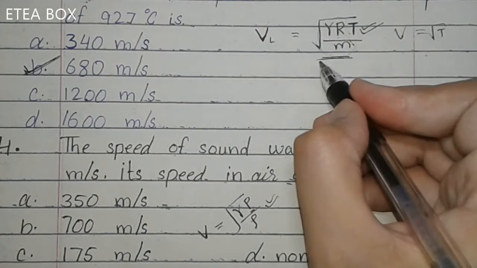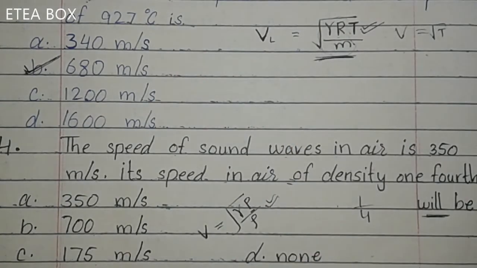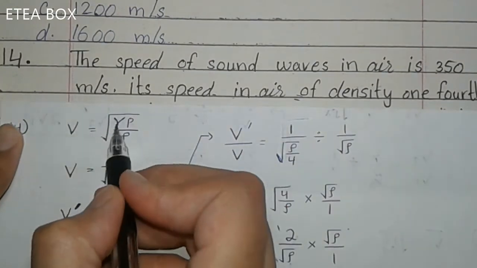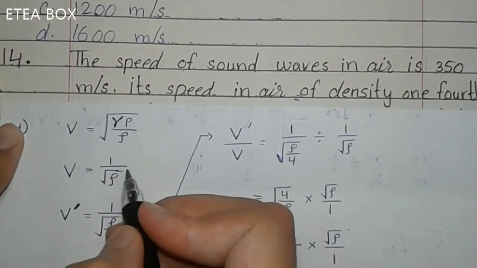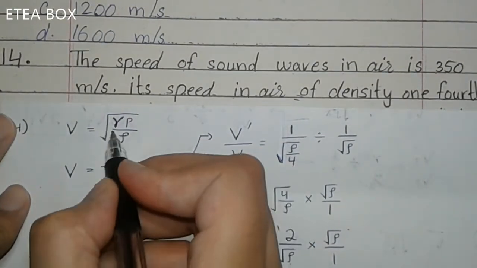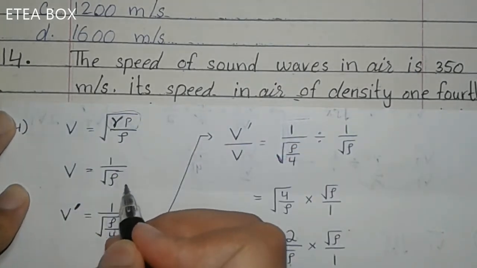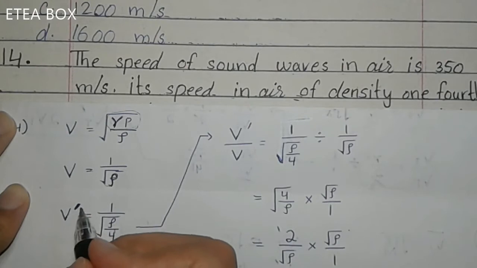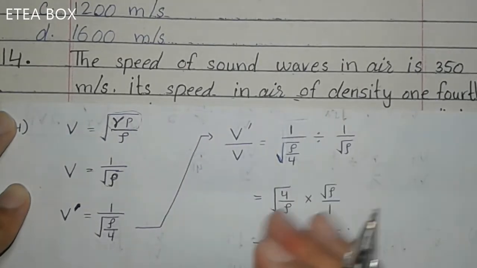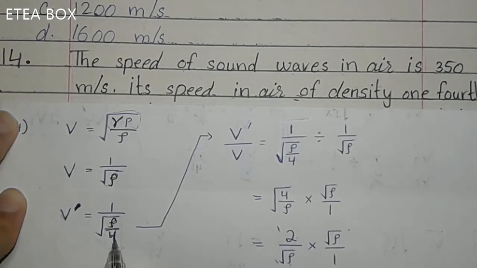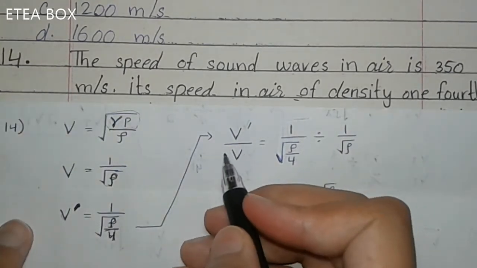This derivation is present in your book, you can do it from there. So velocity is equal to square root of gamma pressure divided by density. If we keep these two expressions constant, then you will get V is proportional to 1 over under root density. And here when the density is 1/4, you will get V new is equal to 1 over under root of density divided by 4. We have to find the V new.